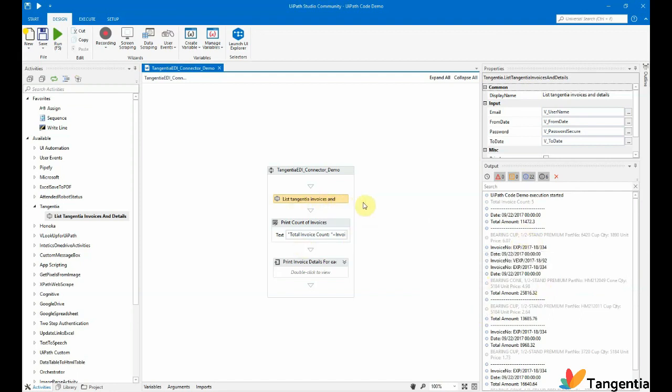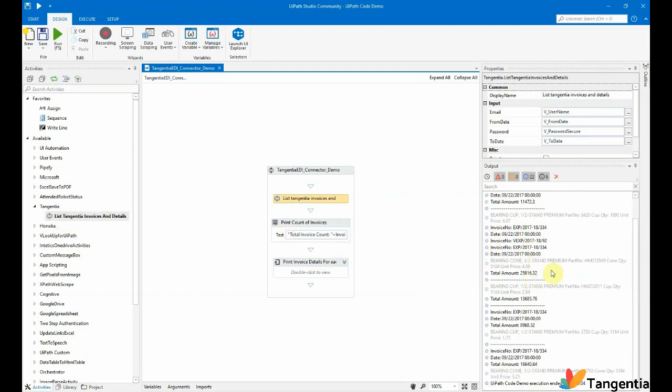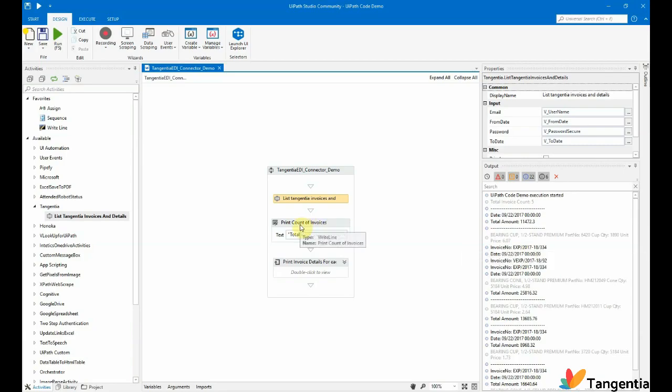So please note, this is directly connecting to the Tangentia Gateway. It's a live environment but connected to the demo. So respective Tangentia clients can use their own credentials directly to extract their information. In future, we are going to make the purchase order also live. So that's all about the UiPath EDI connector demo.